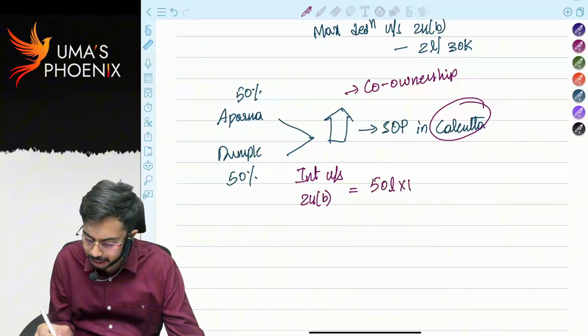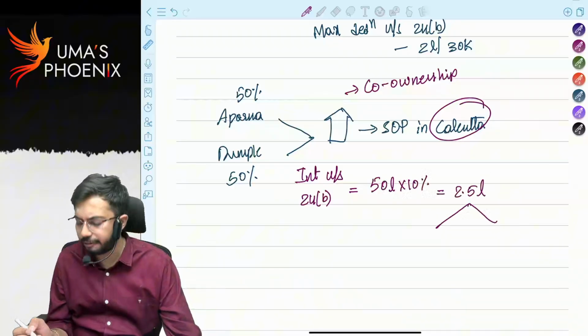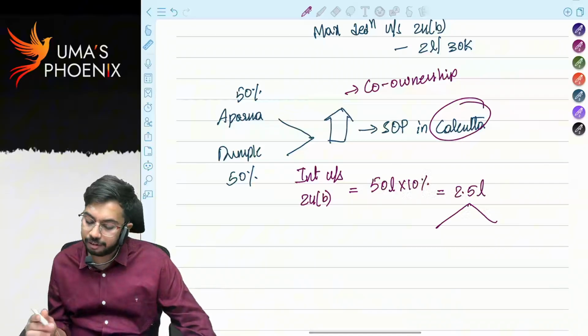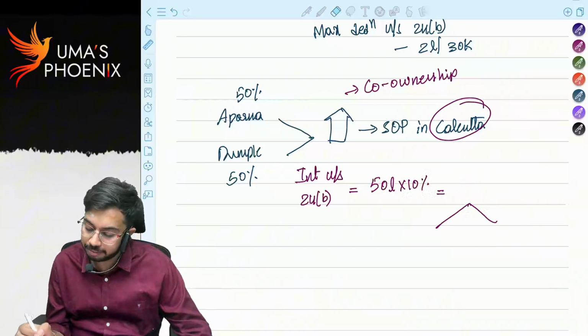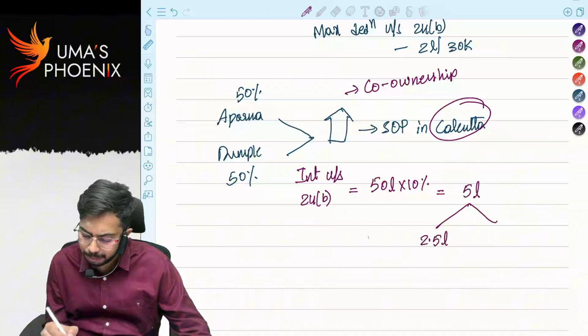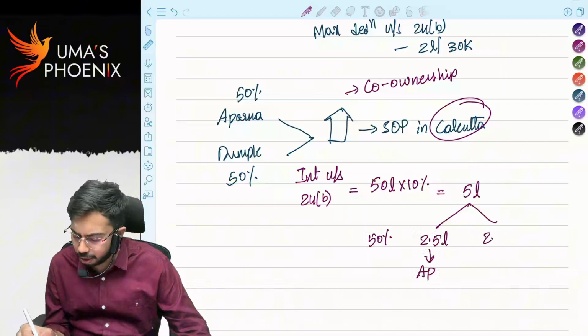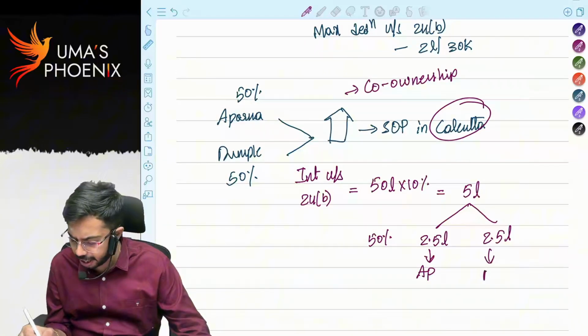50 lakhs into 10%, it is 2.5 lakhs. Sorry, 50 lakhs into 10% is 5 lakh. Out of 5 lakh, 2.5 lakh being 50% is the share of Aparna and 2.5 lakh is the share of Dimple. Correct?